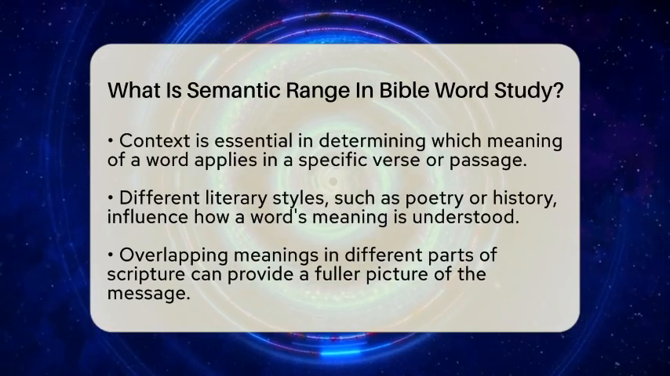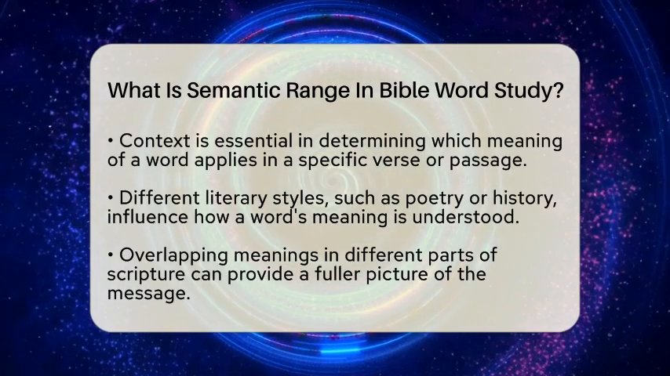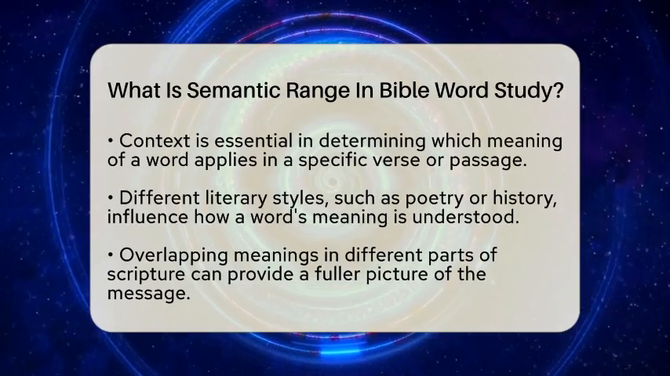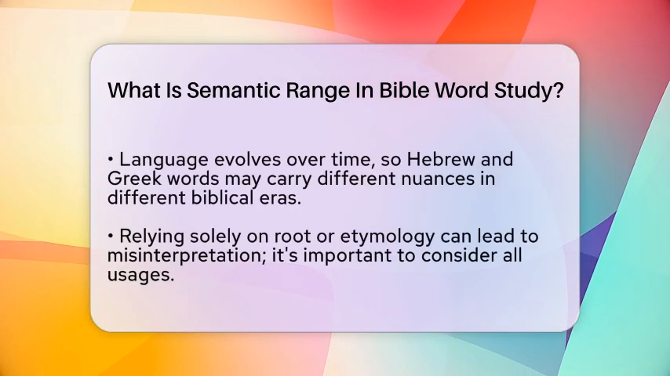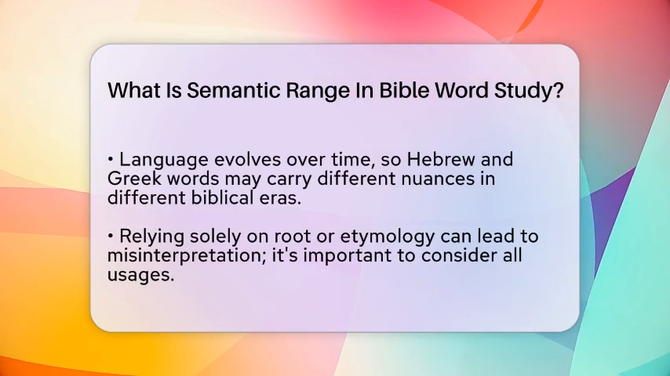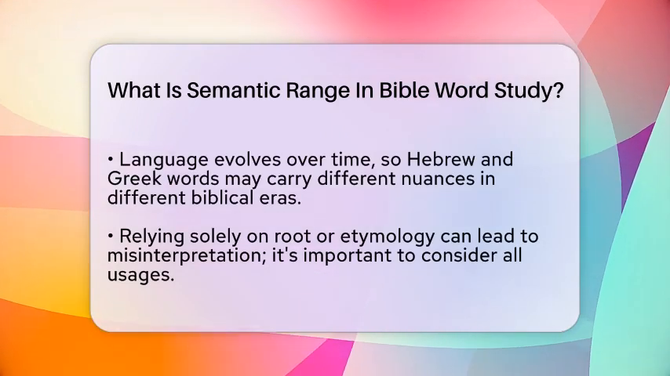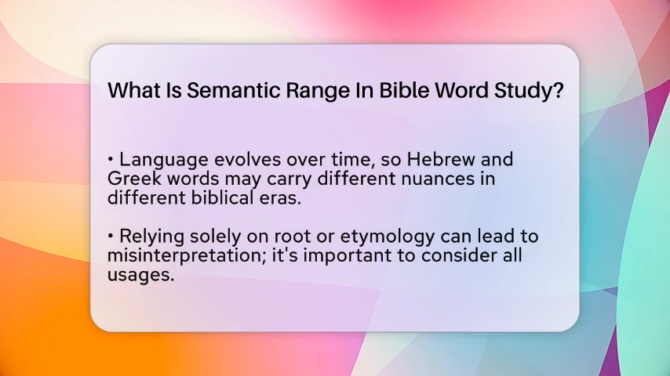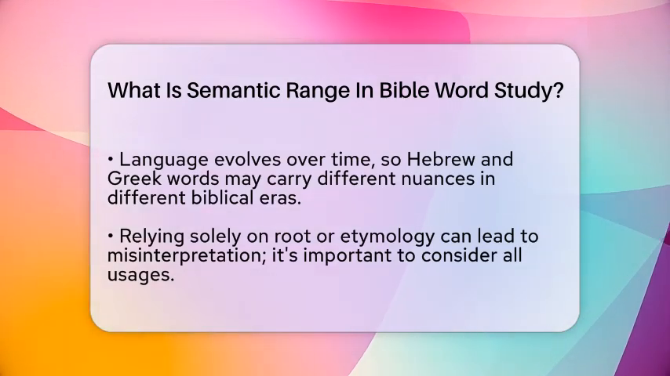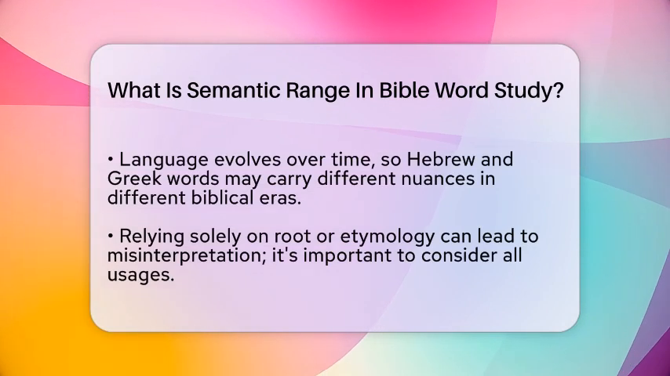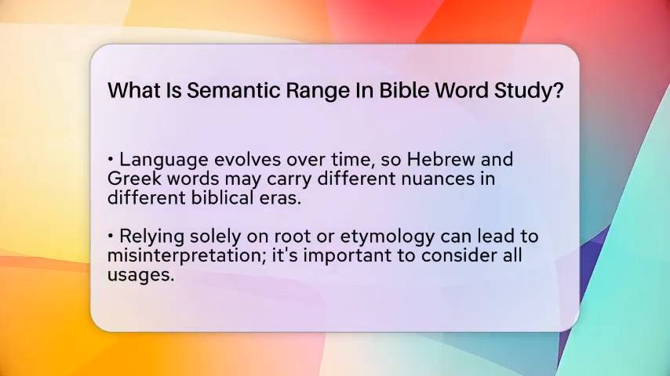Sometimes, different parts of Scripture use the same word but with overlapping or related meanings. This overlap can give us a fuller picture of what the biblical writer was conveying. Language also changes over time. A Hebrew word in the Old Testament might have a slightly different nuance than its Greek counterpart in the New Testament. Knowing the historical and linguistic background helps us understand these shifts.